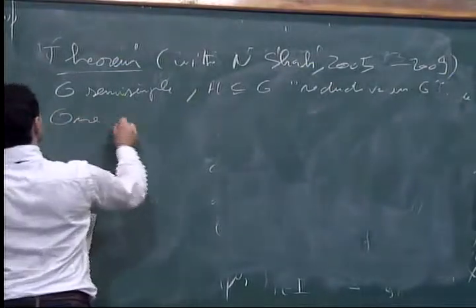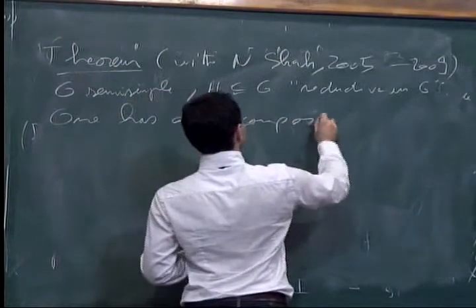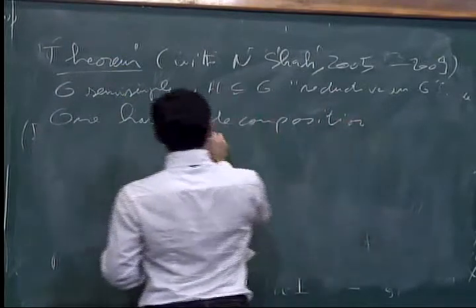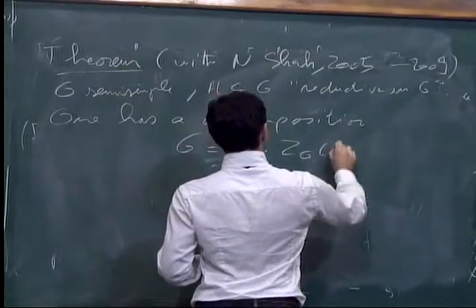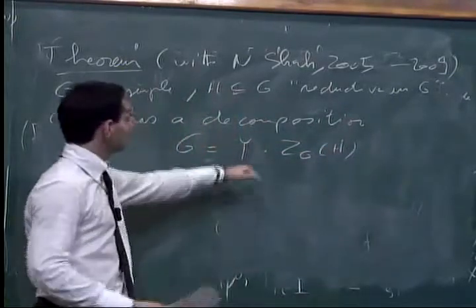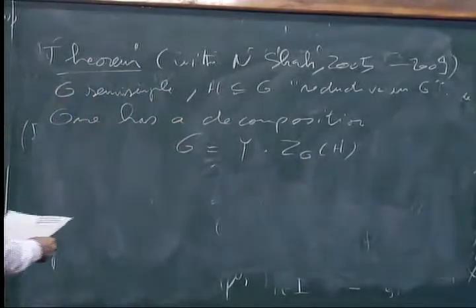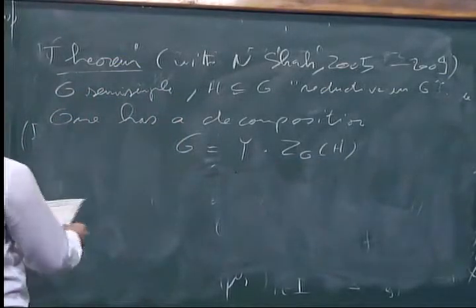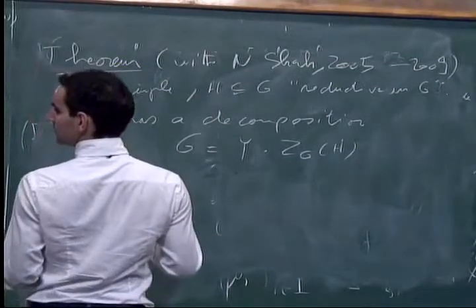One has a decomposition. So G is equal to Y times the centralizer. So there's a subset Y that is complementary to the centralizer of H. And along this subset, we answer positively to the question, or negatively.